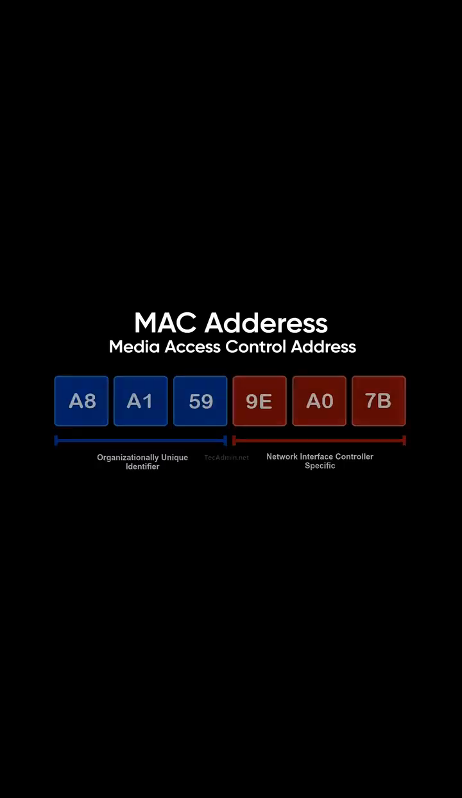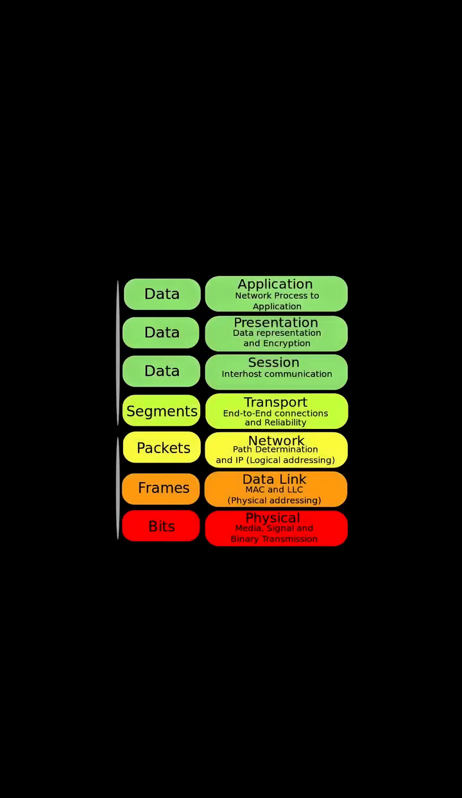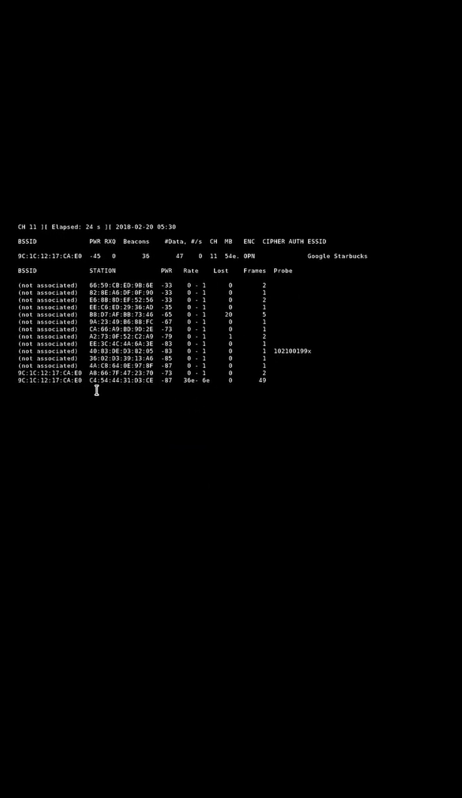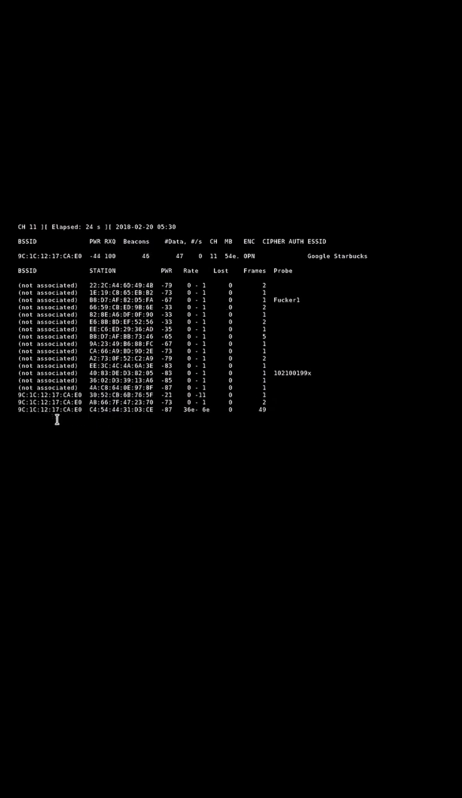The MAC address, or Media Access Control Address, is a unique hardware identifier assigned to a device's network interface. It operates on the data link layer of the OSI model. Ethical hackers use MAC spoofing techniques to change their MAC addresses and bypass certain network access controls, which can be useful in penetration testing scenarios.